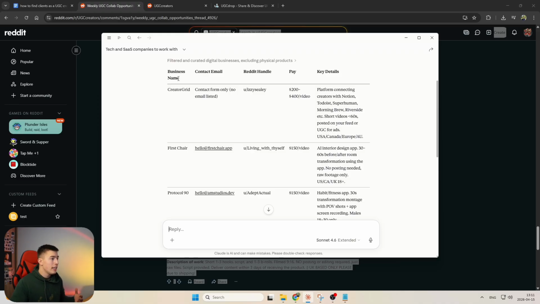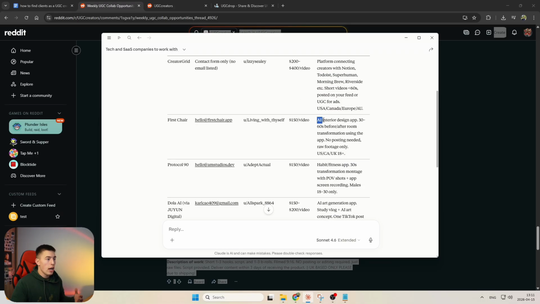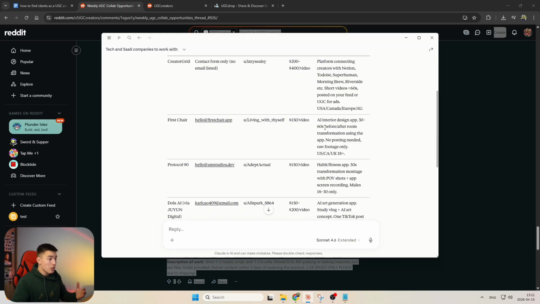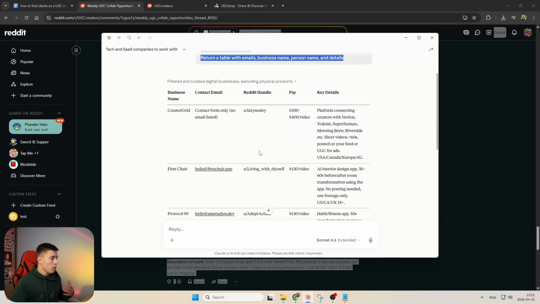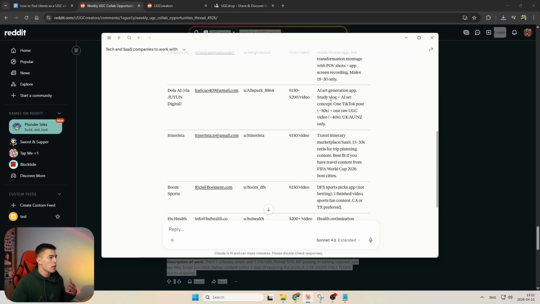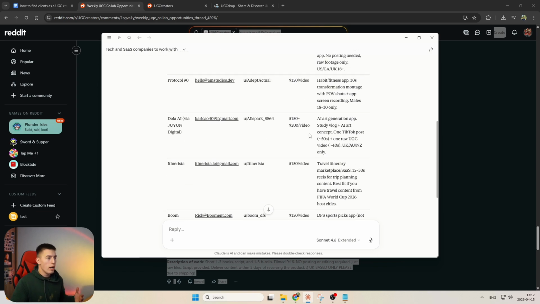As you can see, it made a table saying the business name, contact email, as you can see right here, Reddit handle, pay, $200 to $400 per video, $150 a video, and key details, right? Platform connects creators with Notion, AI interior design app, habit fitness app. It only shows apps because that's what I asked it to do, right? Now, what you would do is just grab those emails of the businesses that you liked. You would send them a proposal saying, hey, I saw your business inquiry. I can create videos in this range. I've done this and that for this previous app. Let's work together, right? And this is how quickly you can secure a deal.